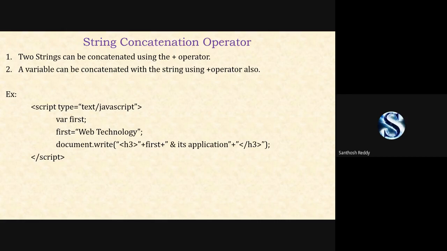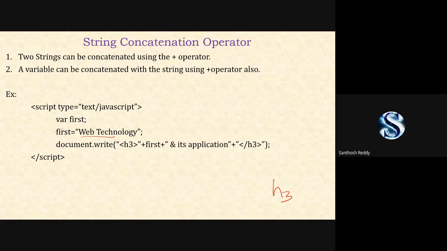Here you can check it out. First is equal to web technology. I have assigned web technology to the variable called first. Now I want to print this complete statement in the size of H3, in the heading 3 form.